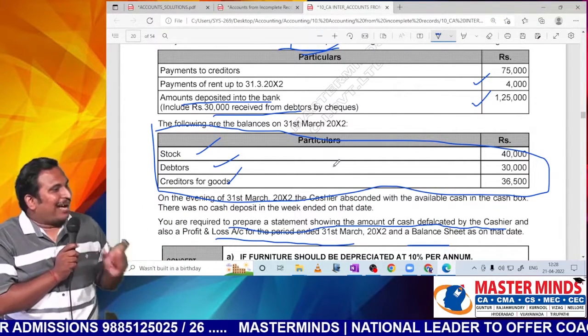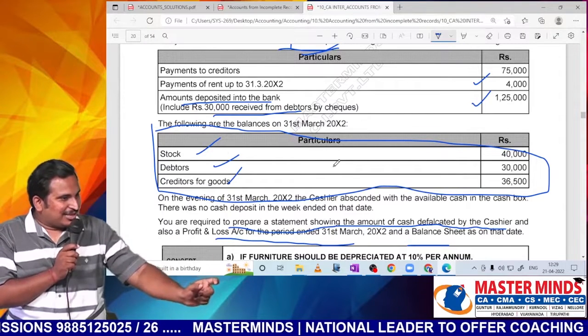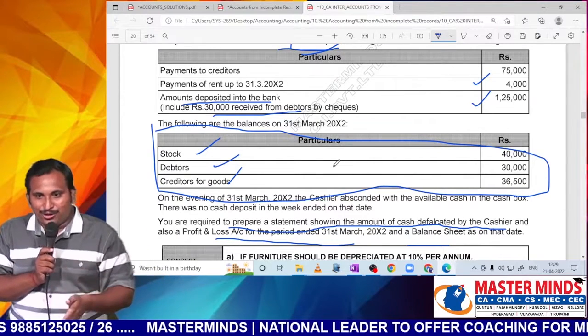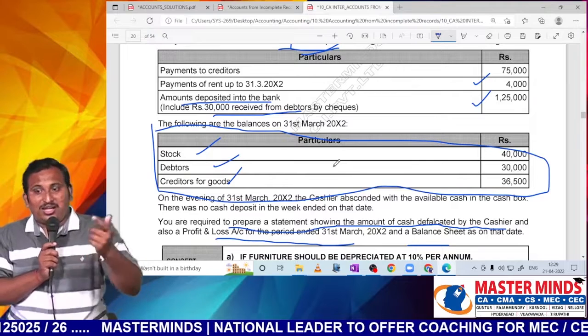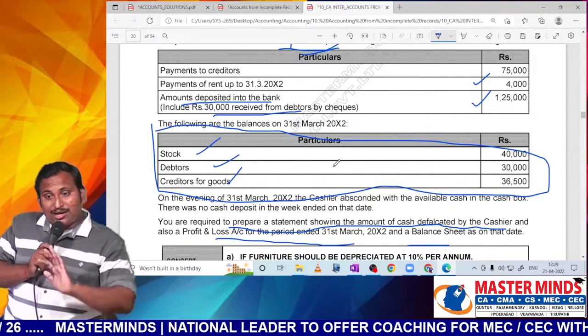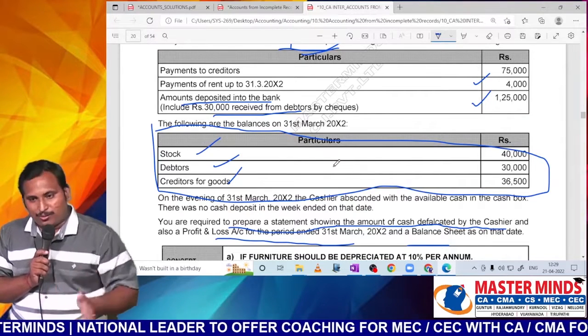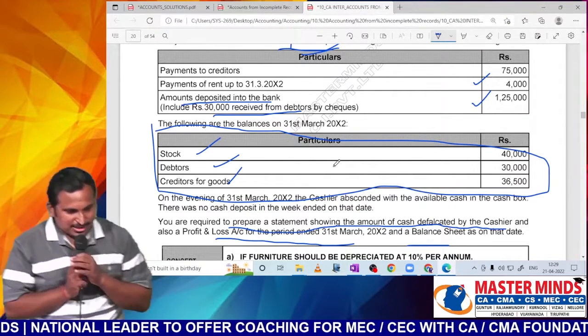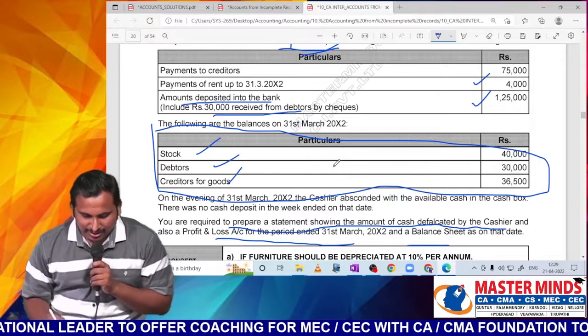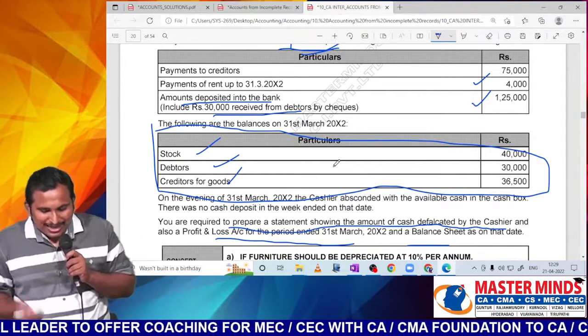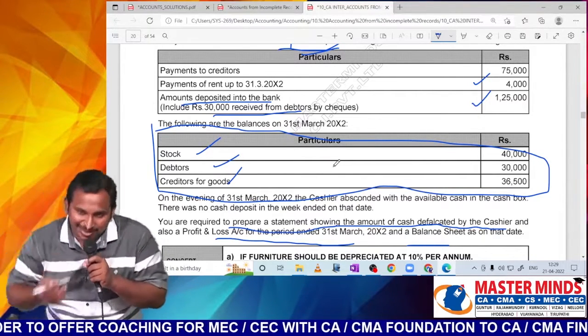Ultimately, what balances will be affected, sir? Bank balance and debtor balance. Even if you write individually, first you have to fill cash you have received, then you are depositing. Once again, cash will be credited. Instead of doing it like that, you can pass a combined entry, bank to debtors. For this 30,000, we'll directly write bank to debtors. For the balance 95, we'll write it is cash deposited.